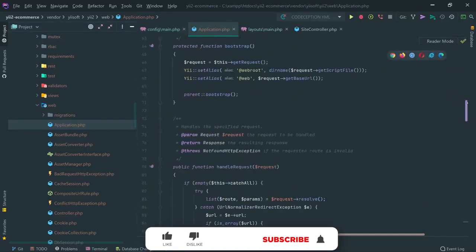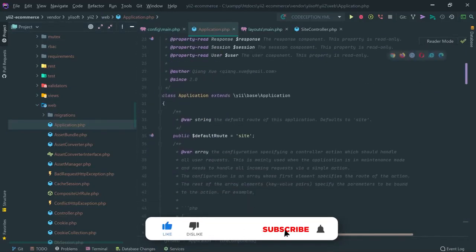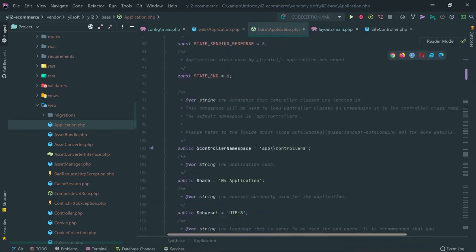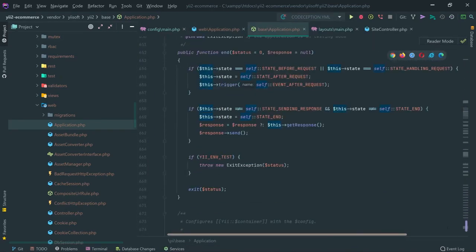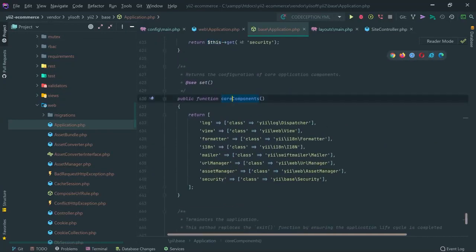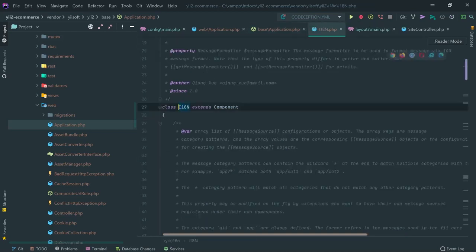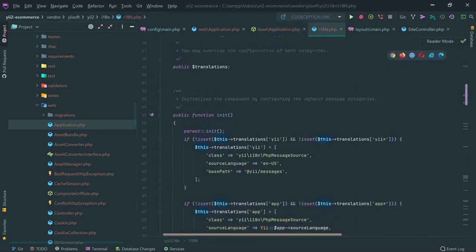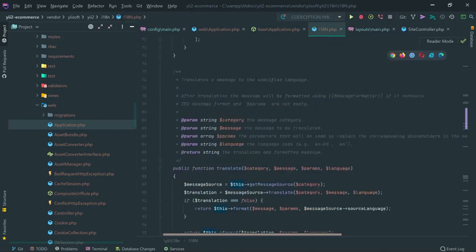That's actually the web application, which extends from the base application. I'm going to open that base application, and down below we should see core components. Right here. So these are core components pre-configured already, and we see i18n right here, which is an instance of I18N. If you open that, we see that it has a couple of properties, couple of methods, and so on.